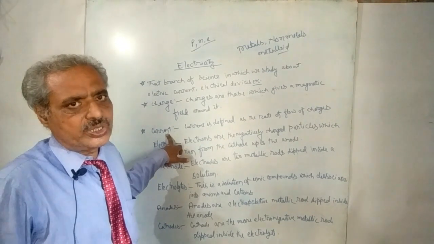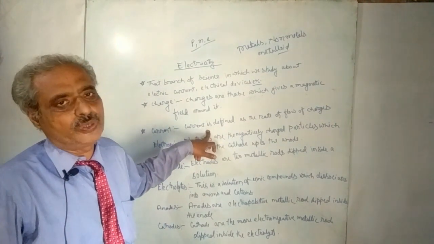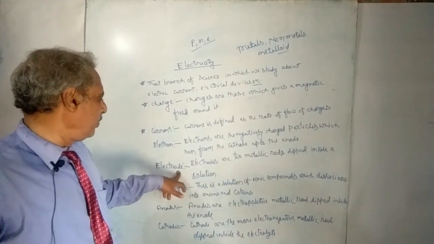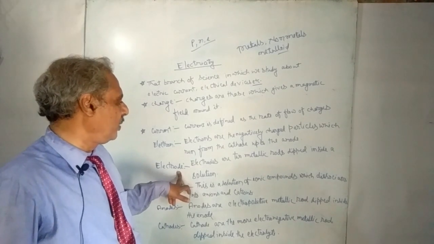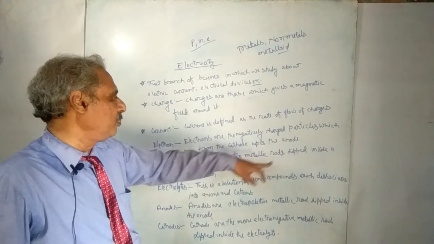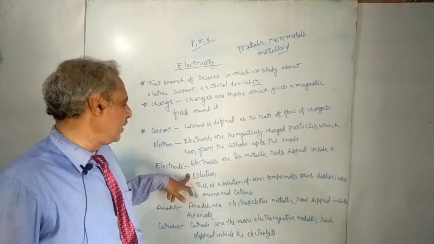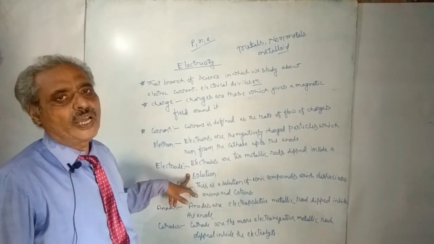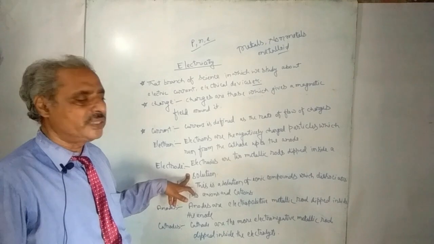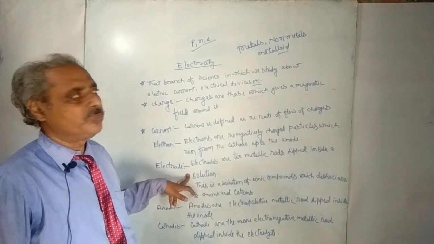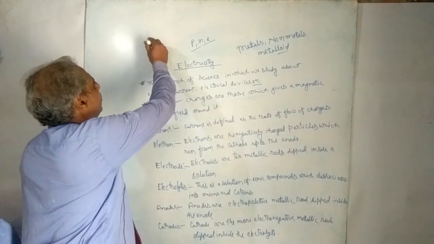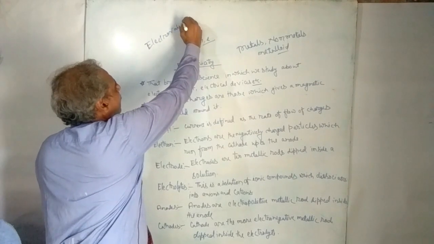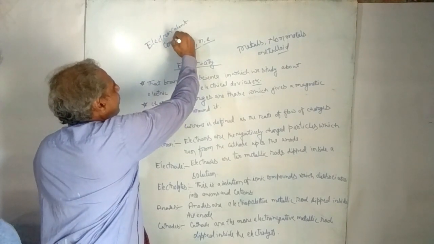So in the structure of a cell you can see two types of electrodes are found. Already I have written here the definition of electrode. Electrodes are two metallic rods dipped inside a solution. That solution is a solution of an electrovalent compound. First you try to know what are electrovalent compounds.